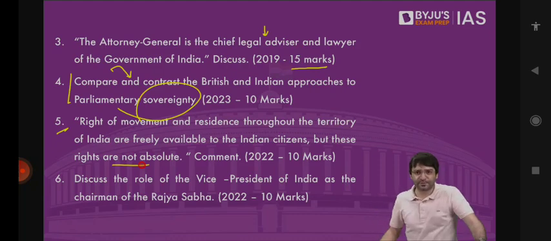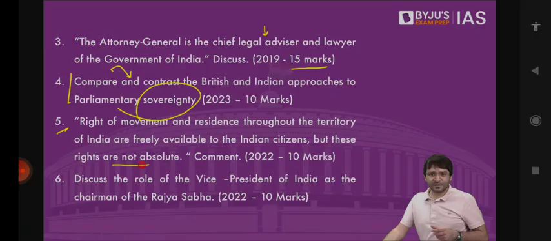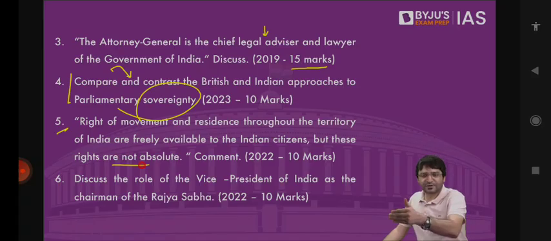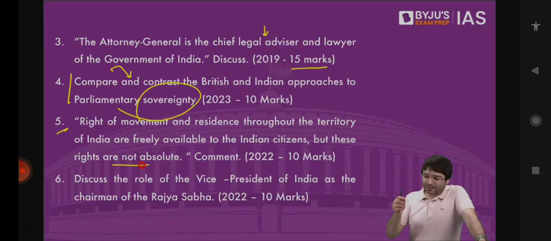These rights are exclusively available to the citizens so that through the right of movement and the right to reside anywhere within the territory of India, we can break the imaginary walls of language, religion, caste, tribal identity, and make India a united one, with a sense of fraternity, a common brotherhood. But these fundamental rights are not absolute, because restrictions can be imposed on your freedom of residence and freedom to travel on the following grounds. Number one, in the interest of the general public.